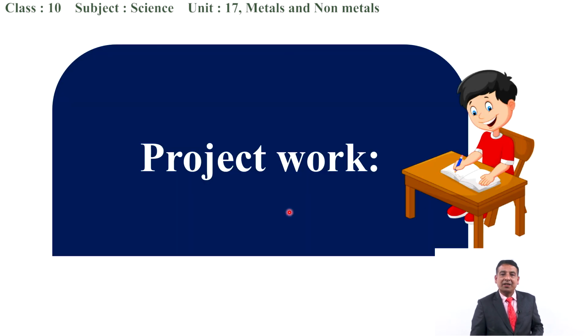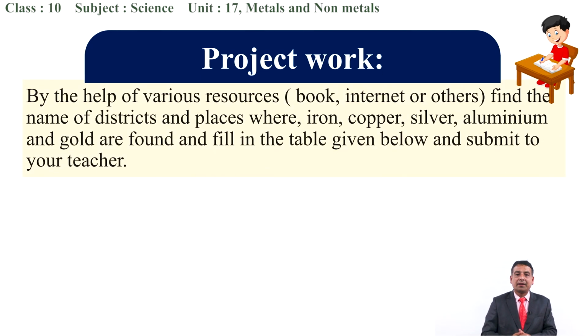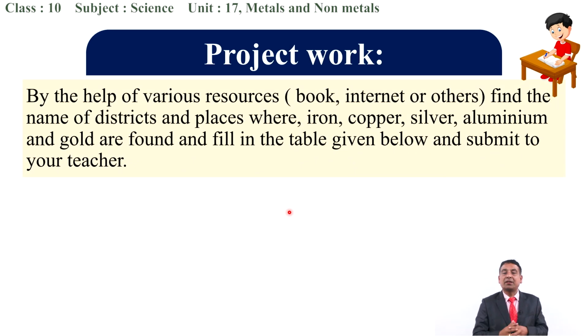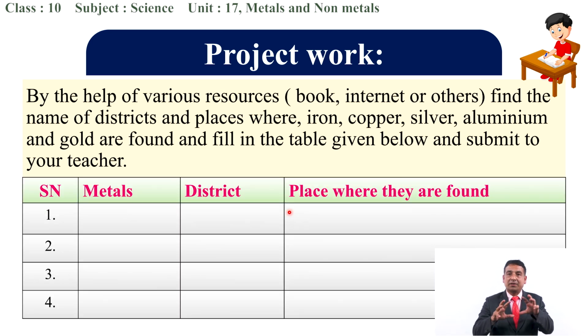At the last, I am giving a project work for you. That is, you have to take the help of different resources. You can take the help of books, as well as the internet, as well as other different resources. Find the names of the districts and places where iron, copper, silver, aluminum and gold are found, and fill in the table given below and submit to your teacher. The table to fill in the availability of these metals is given here.